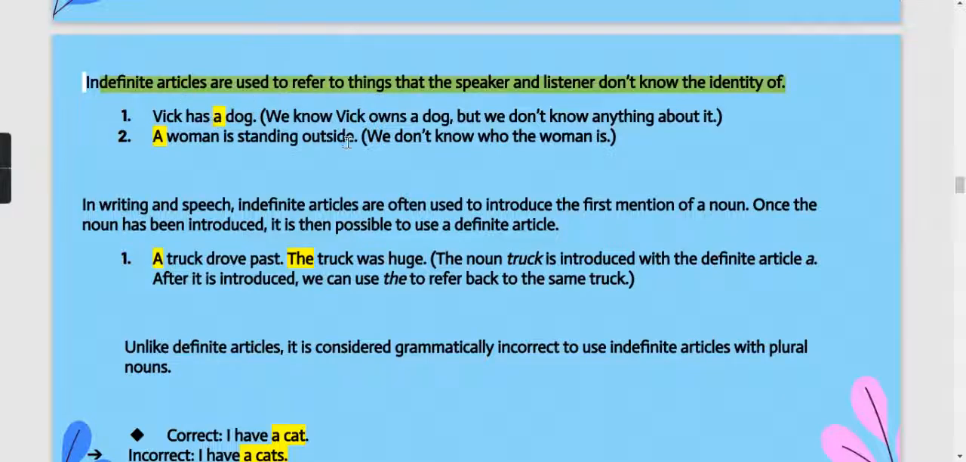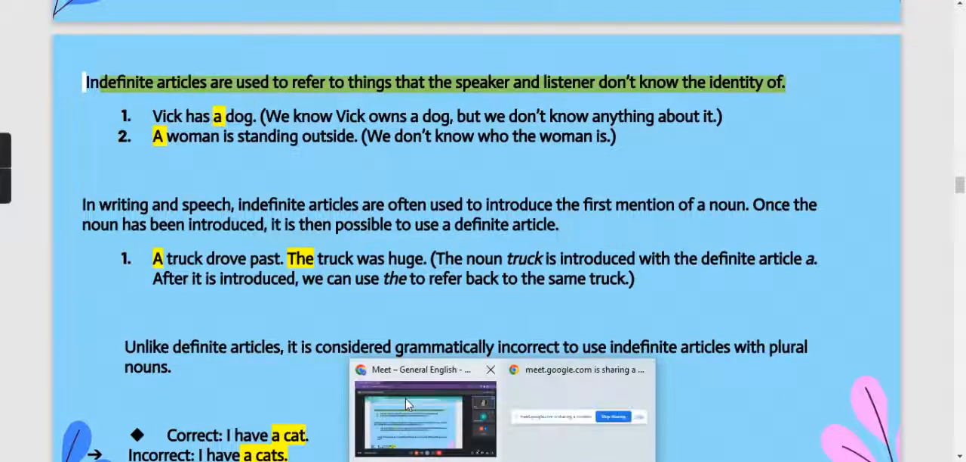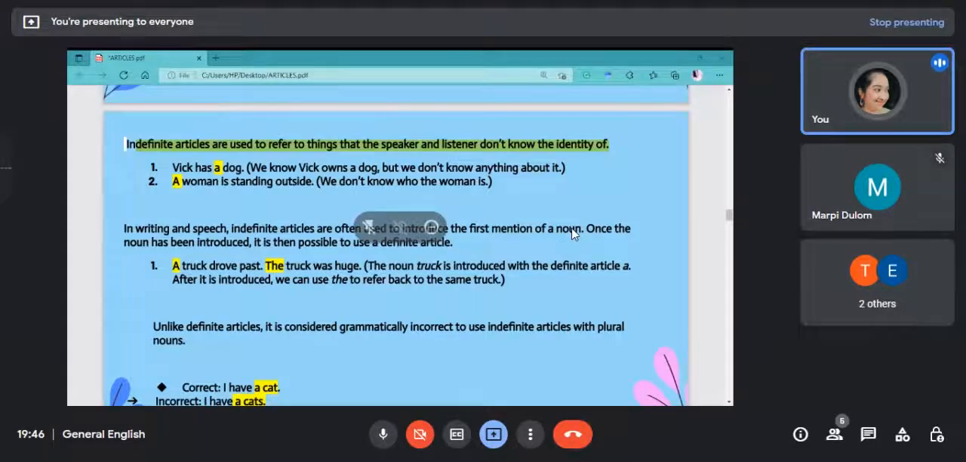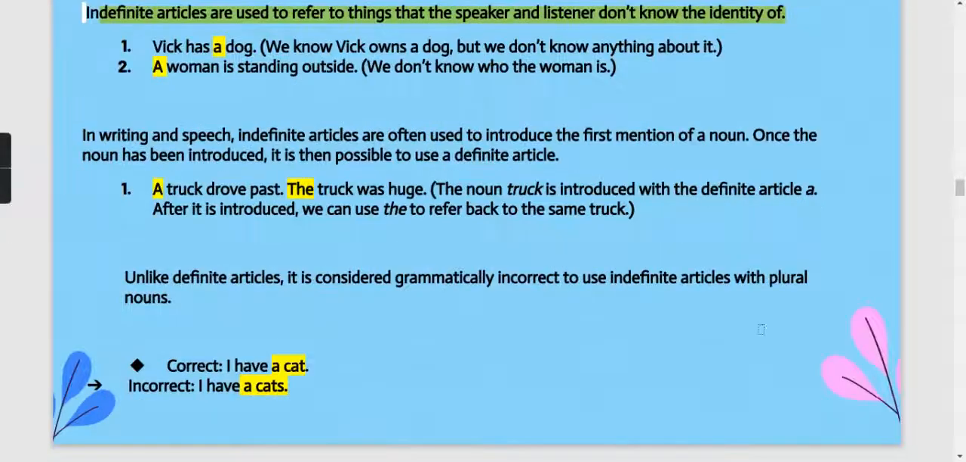Again, a woman is standing outside. Okay, if some unknown person is coming, so we are telling that an unknown person is there. An unknown person is there, or a person is standing at the door. Okay, or someone is there. So ऐसे करके हम लोग a और an का ही यूज करते हैं, इसीलिए क्योंकि हम लोग को उस person की identity नहीं पता है. Okay, that is why we are using indefinite articles.